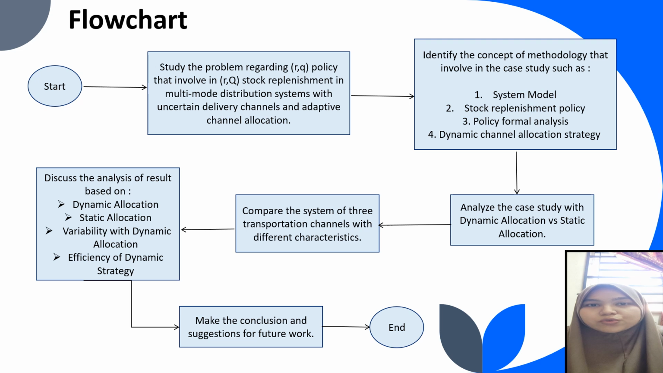First of all, I will go through quickly our flow in this assignment. First, we study the problem regarding RQ policy that is involved in RQ stock replenishment in multi-mode distribution systems. And then we identify the concept of methodology involved in the case study, which is system model, stock replenishment policy, policy format analysis, and dynamic channel allocation strategy. And then we discuss the analysis of results based on dynamic allocation, static allocation, variability with dynamic allocation, and efficiency of dynamic strategy. And lastly, we make conclusion and suggestion for future work.